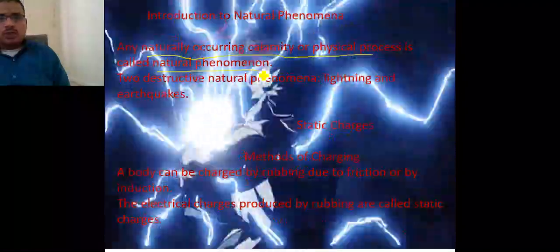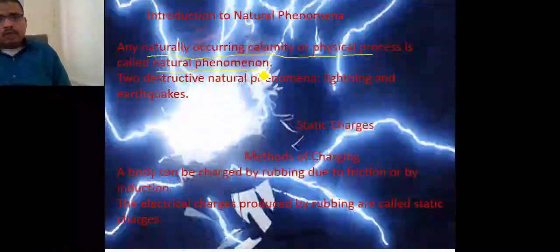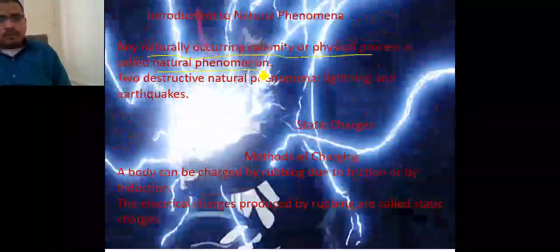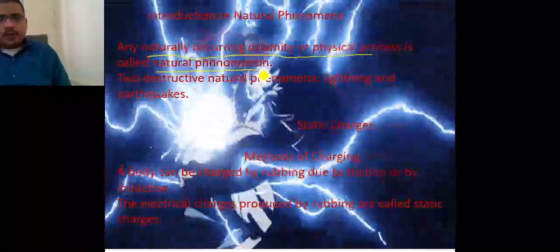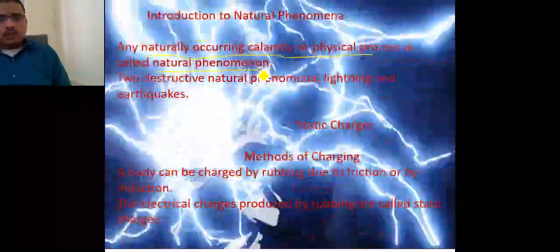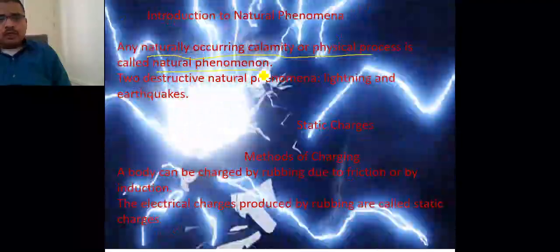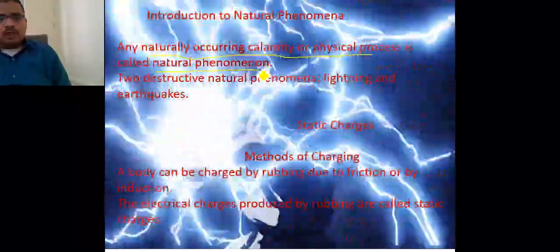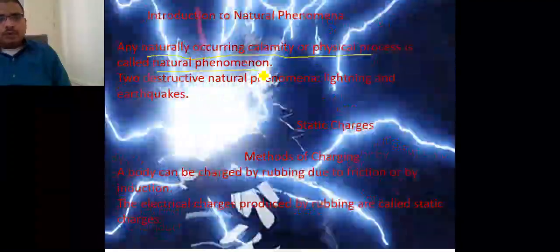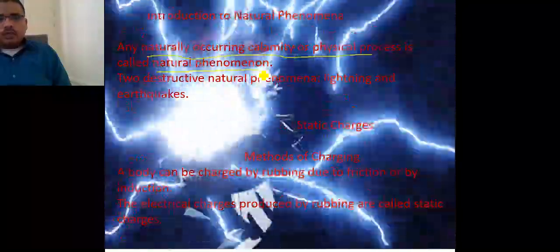If we see this line, it says that any kind of climatic occurring and physical process like rainfall, all these kinds of processes basically occur naturally, and this kind of phenomenon is called a natural phenomenon. And in this chapter we will have this kind of discussion.